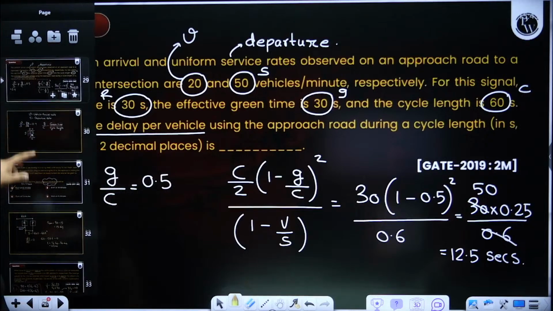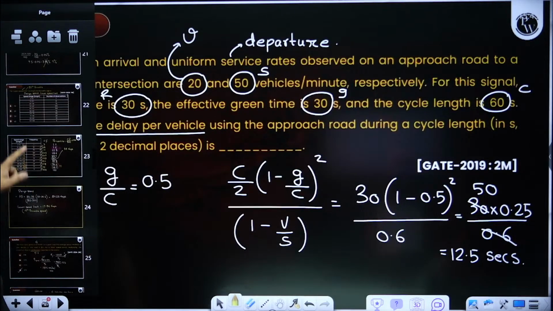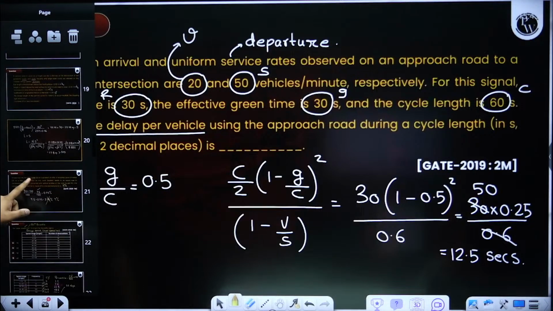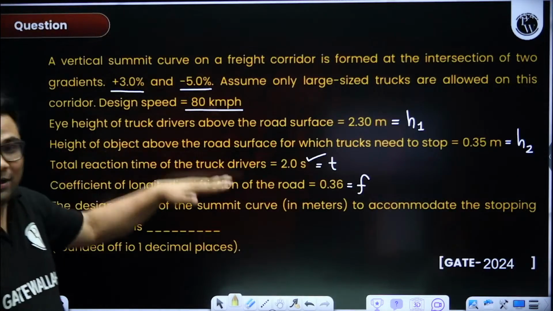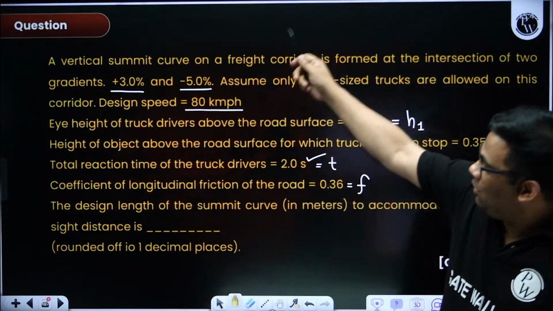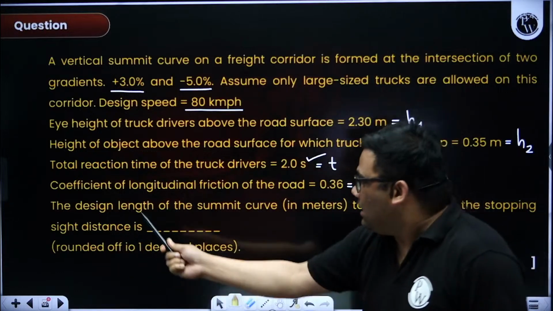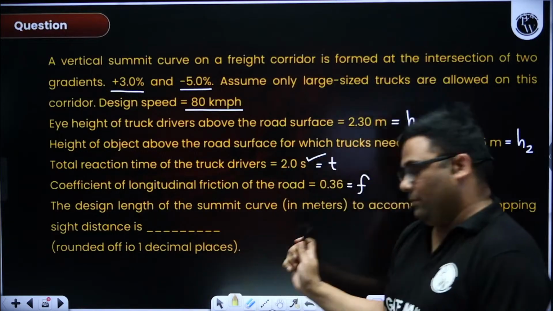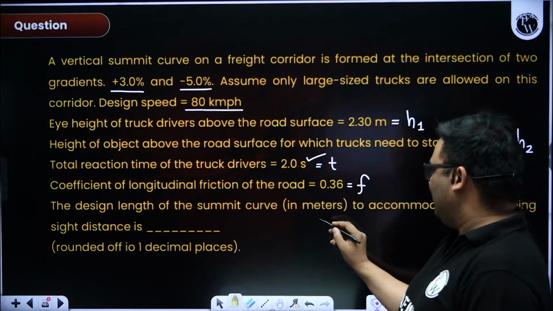Or suppose I am seeing a long question. Normally people get confused in a long question. When there is a long question, directly go to what they are asking. Design length of the summit curve. That means they are asking to find out the length of the summit curve.